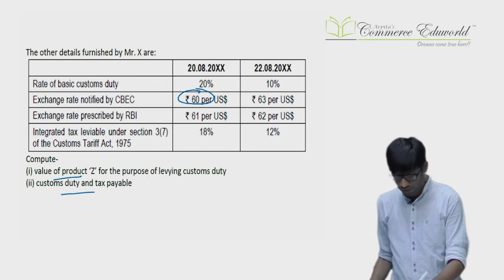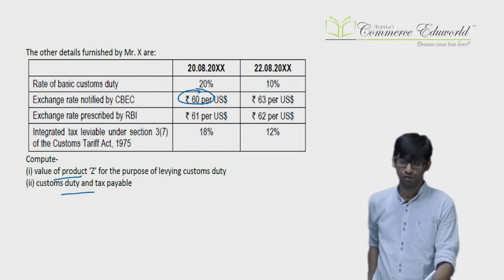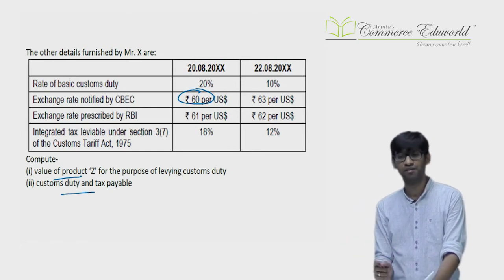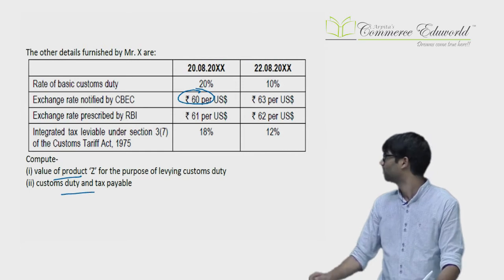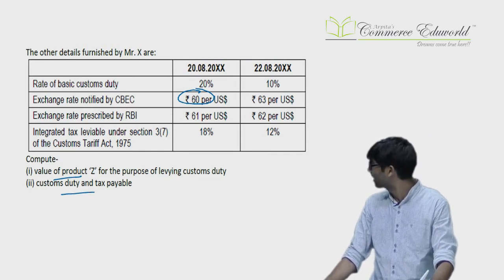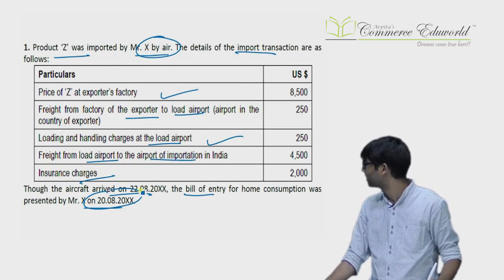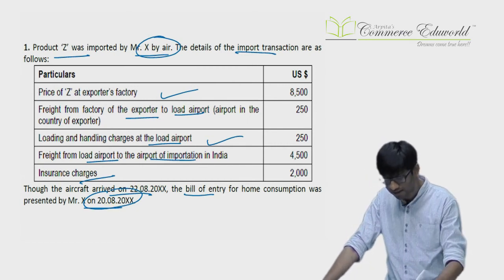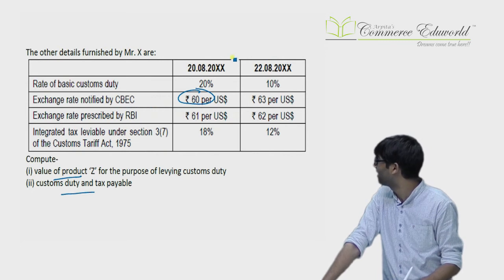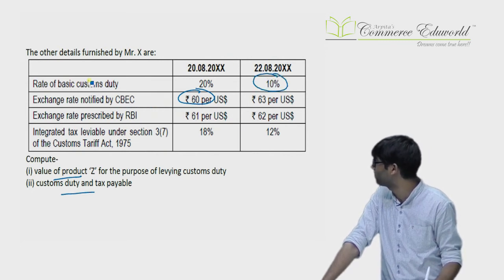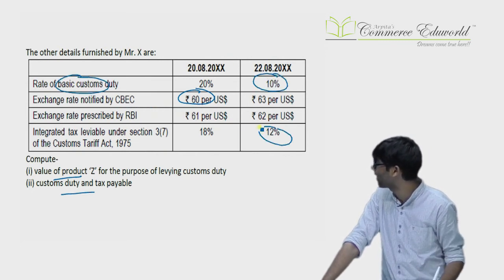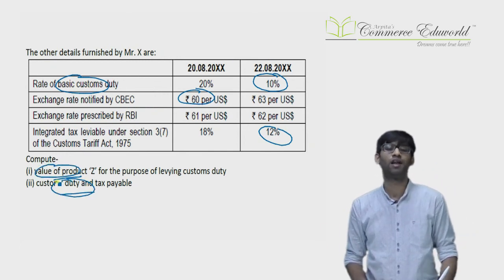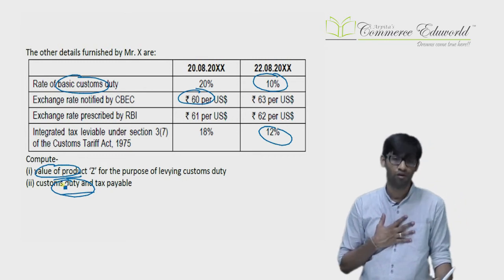Now, what is the relevant date for the duty? For the duty it is the date of arrival or date of bill of entry, whichever is later. So arrival date is 20/8 and bill of entry is 28, which is later. 28/8 is the relevant date for the rate of duty, and therefore the rate of duty will be 10% for customs and IGST will be 12%. We need to calculate both now, value and duty. Till now I was just concentrating on value calculation. Now we'll study how to calculate duty also.